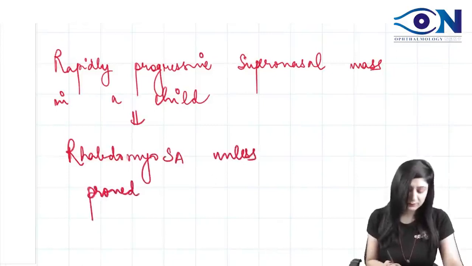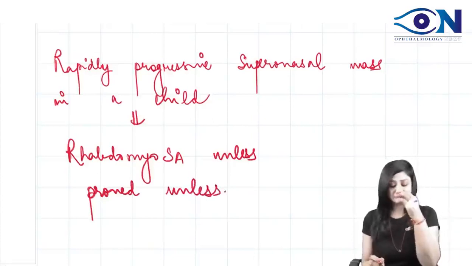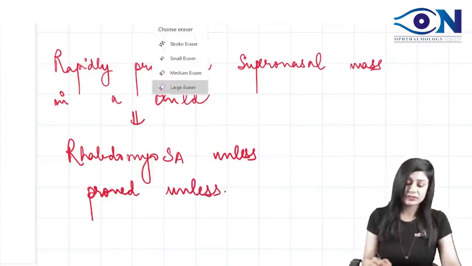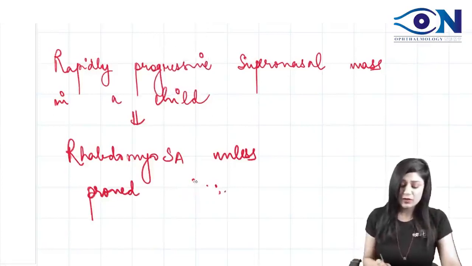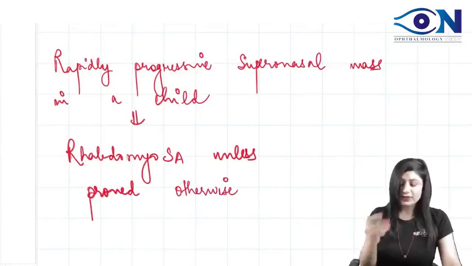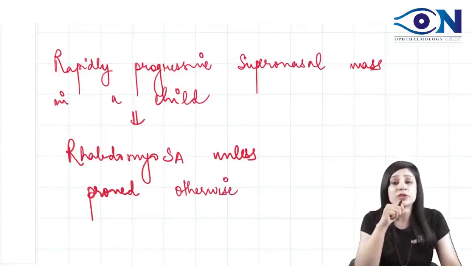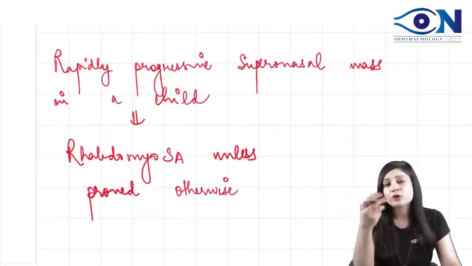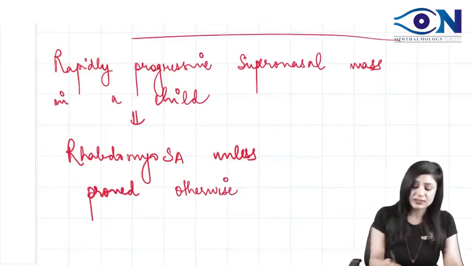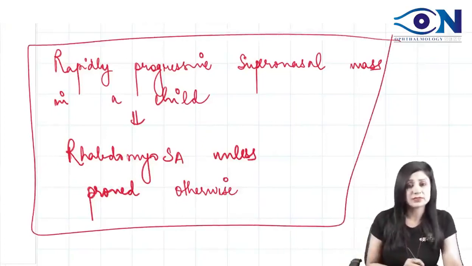A very, very important dictum. Unless proved otherwise, you have to consider it as a case of rhabdomyosarcoma only. This will help you in solving the question so many times. Why have we considered this as rhabdomyosarcoma only? Why have we not thought about retinoblastoma? Because this has to be considered always as a rhabdomyosarcoma unless proved otherwise. Okay.